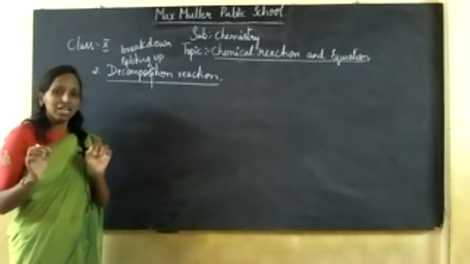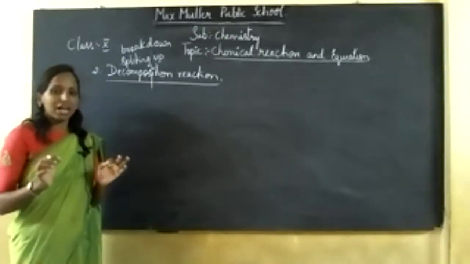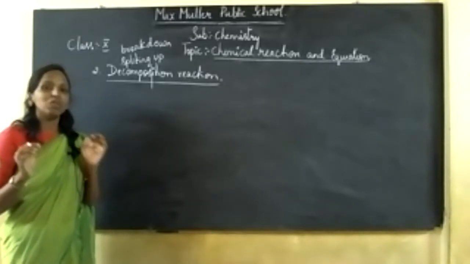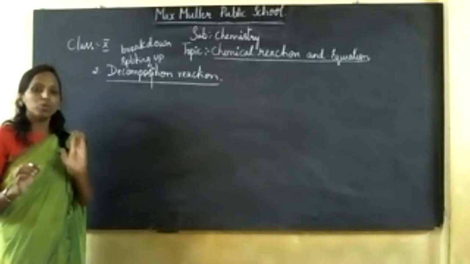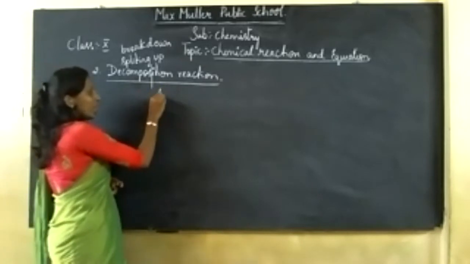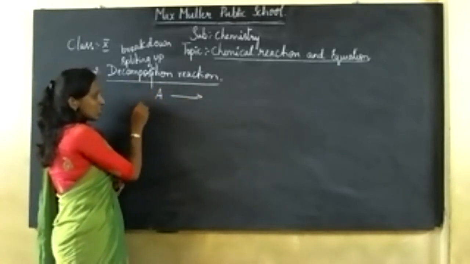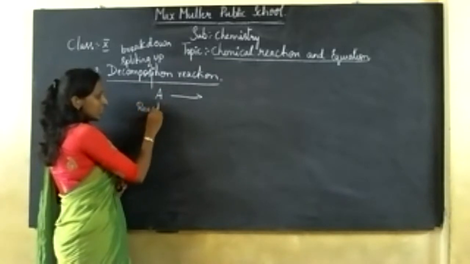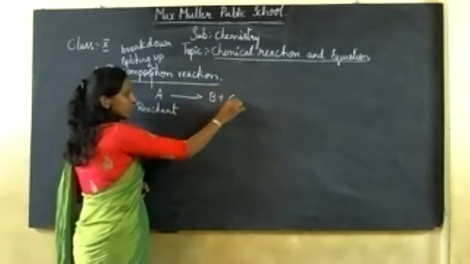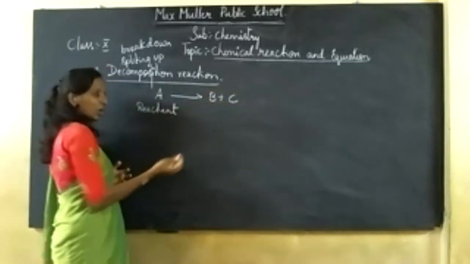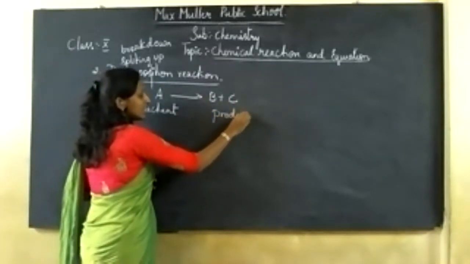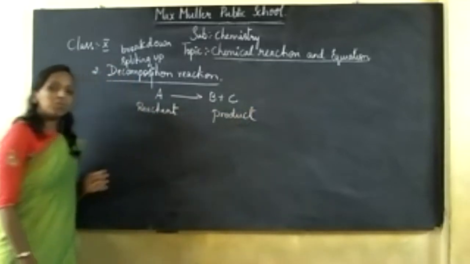That means in any chemical reaction, a single reactant will break down into two or more products. It is called a decomposition reaction. A single reactant, which I have written as A, is broken down into two or more products. Not only one, more than that is being produced as product. This reaction is called a decomposition reaction.